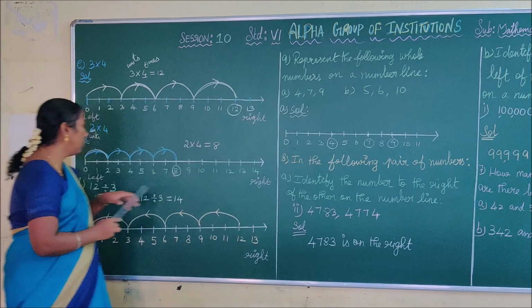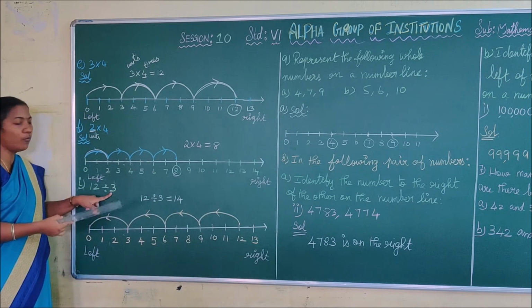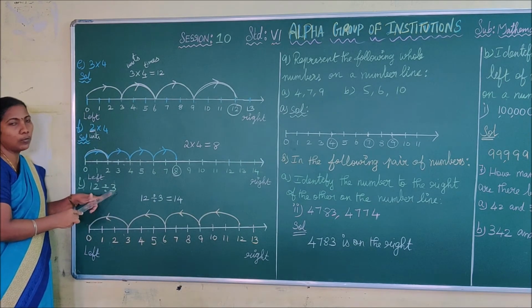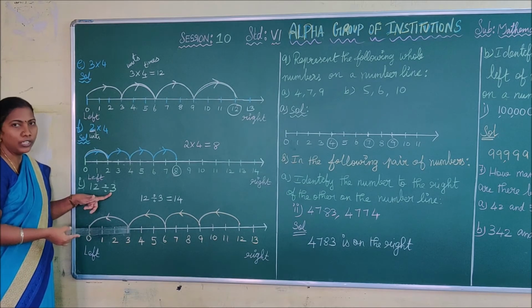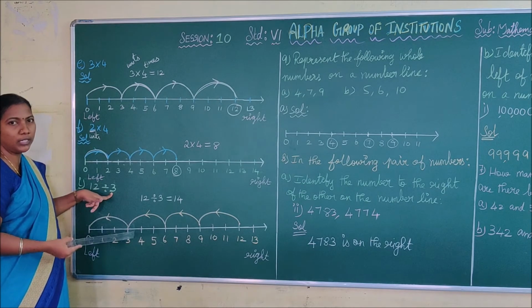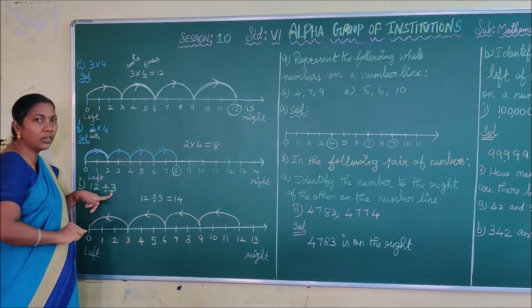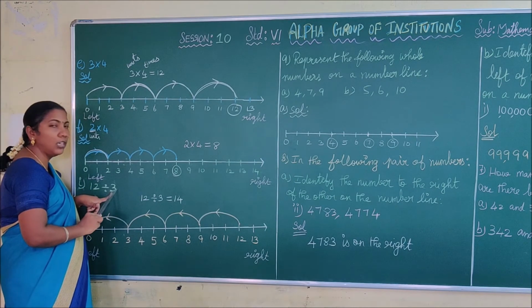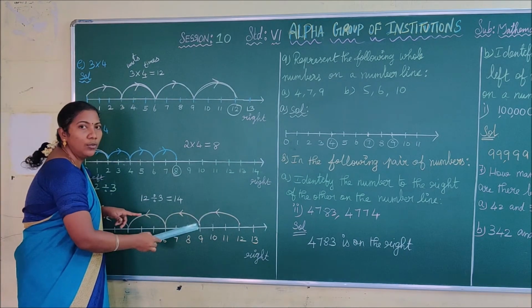After that you have to move. You have to take the jump for how many units? 3 units. Suppose here you have 4, that means 4 units; 5 means 5 units. Like that you have to make the jump. That is, draw the arc for 3 units. Here we have 3, so you have to draw the arc for 3 units from 12.